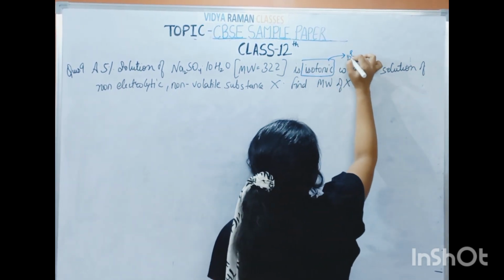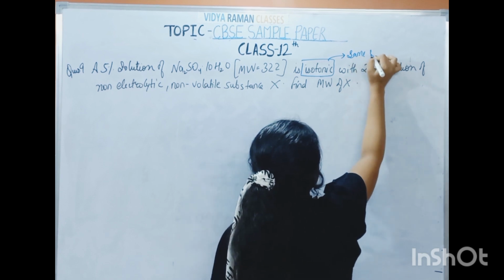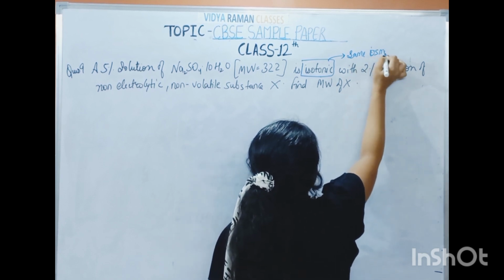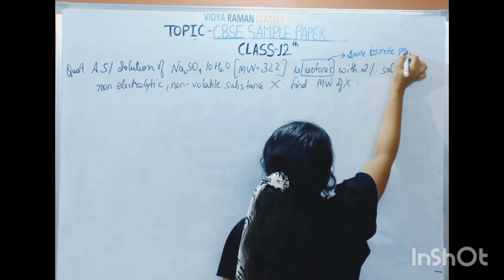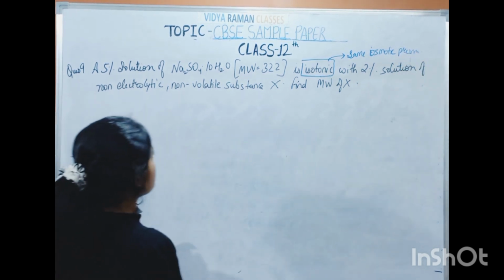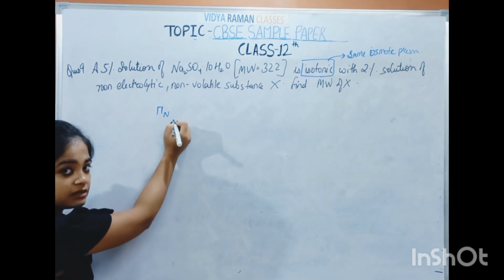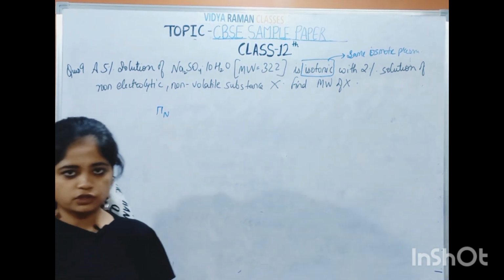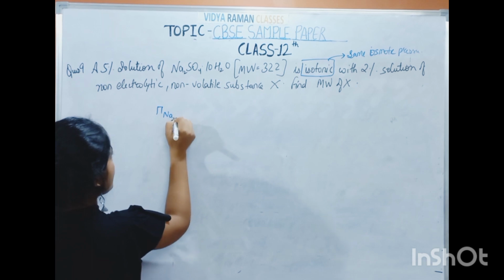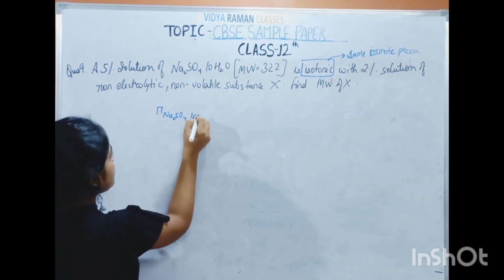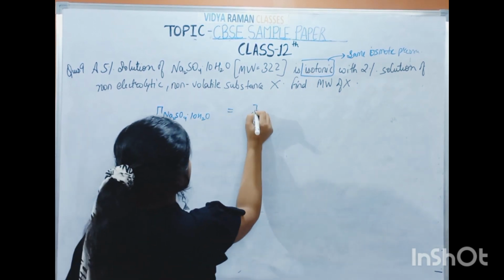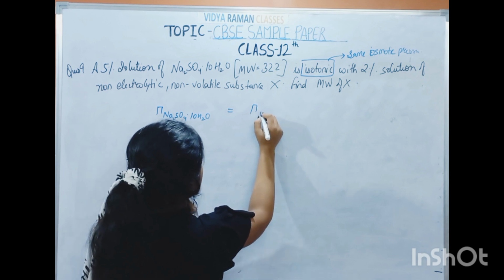Isotonic means two solutions having the same osmotic pressure. Here pi is the osmotic pressure. So the osmotic pressure of Na2SO4 dot 10H2O is equal to the osmotic pressure of X.